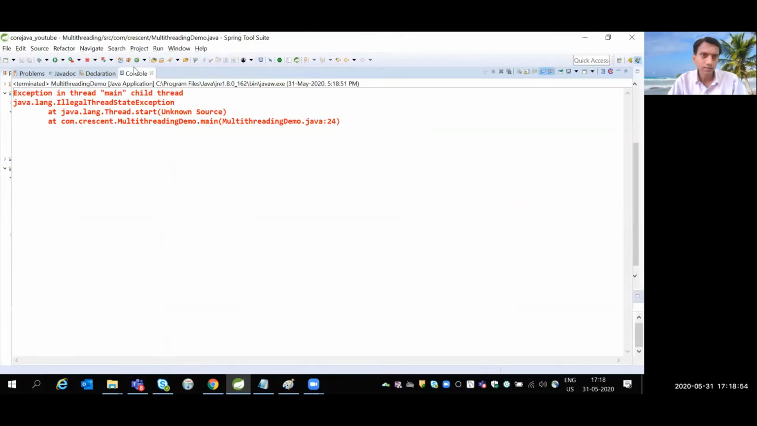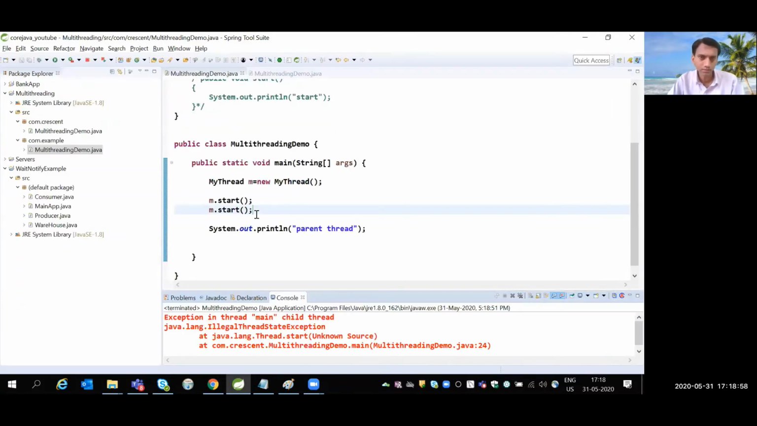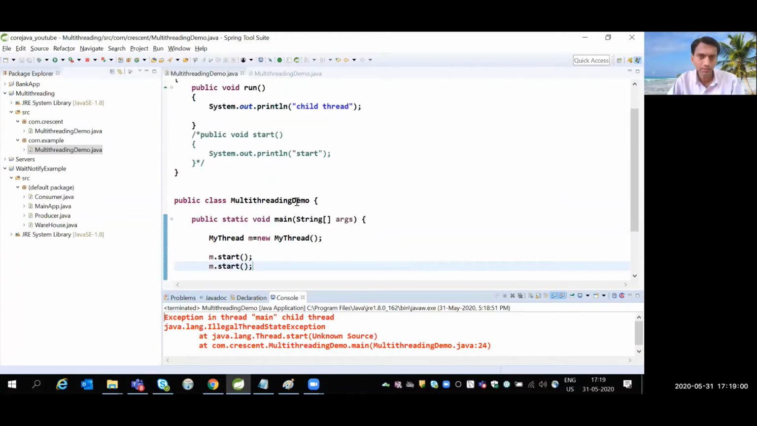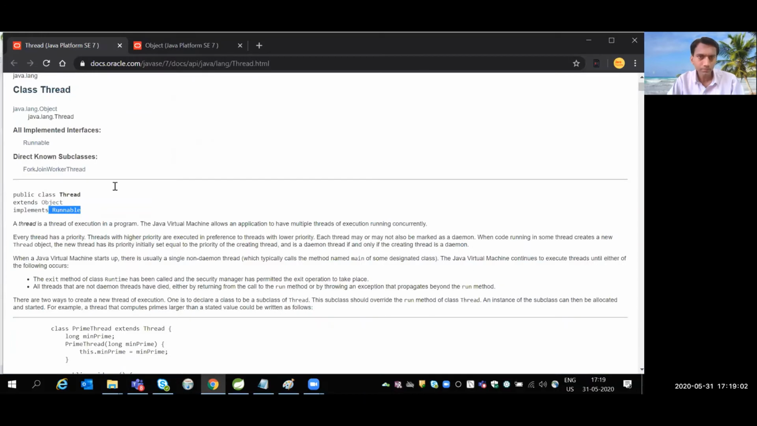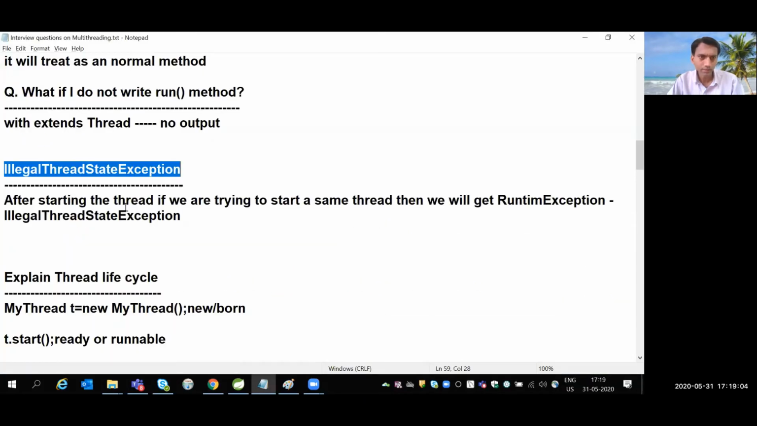We get illegal thread state exception. So we have a thread lifecycle. Only once you can call the start method. After starting the thread, if you try to start the same thread again, then we'll get a runtime exception, that is illegal thread state exception.